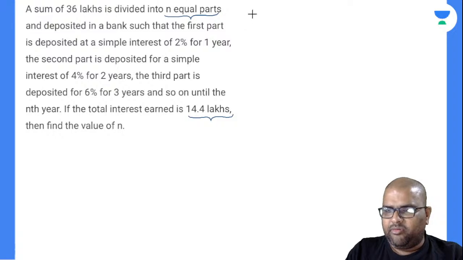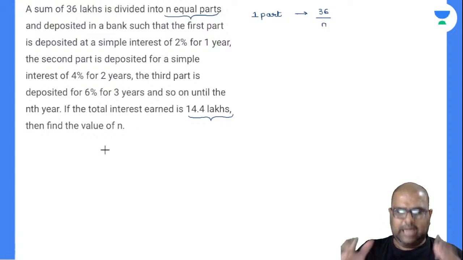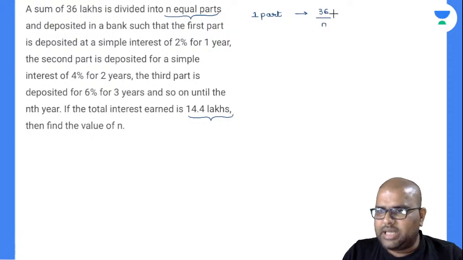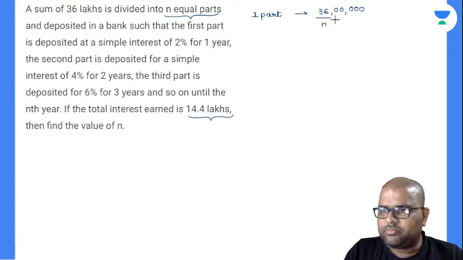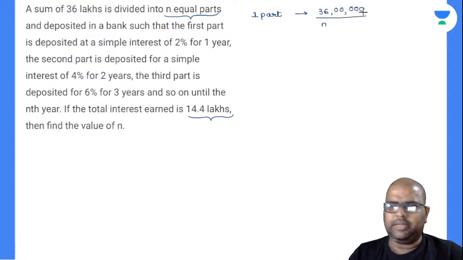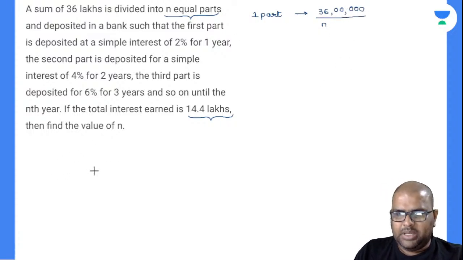Now this one part value is equal to how much? 36 by n. Am I right or wrong? Because total 36 lakh is divided into n parts. Now the first part, simple interest.